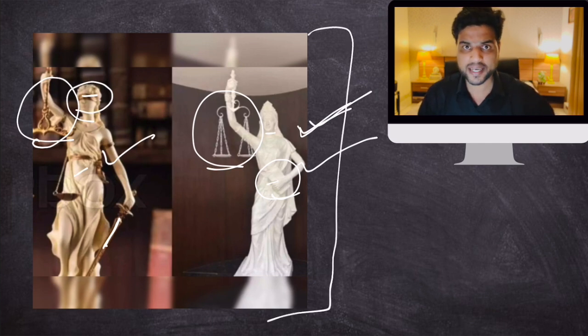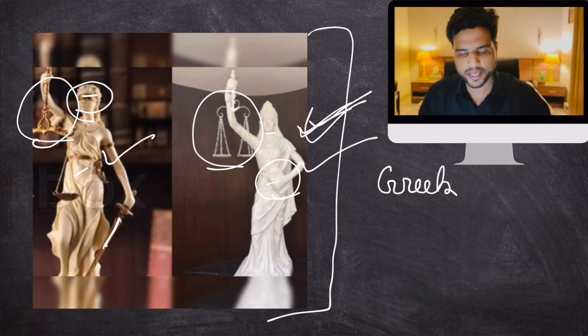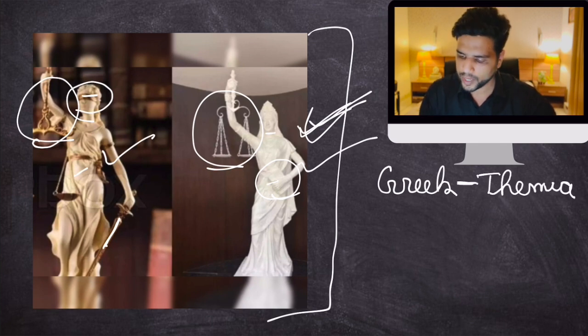So they might ask you questions related to comparison between these two. What are the different features of the Indian Lady Justice? Plus, as far as the origins of Lady Justice are concerned, it has Greek origins. In Greek mythology, the goddess of justice is Themis. Then this tradition continued even till the Romans.